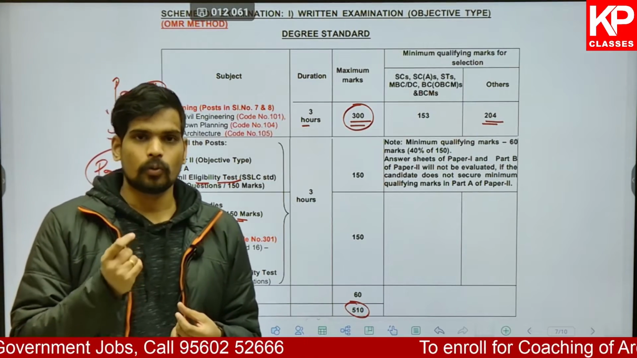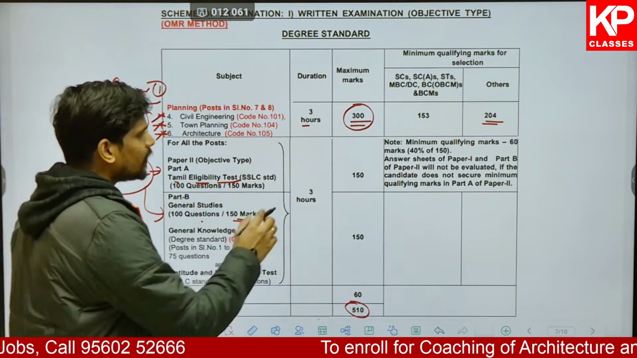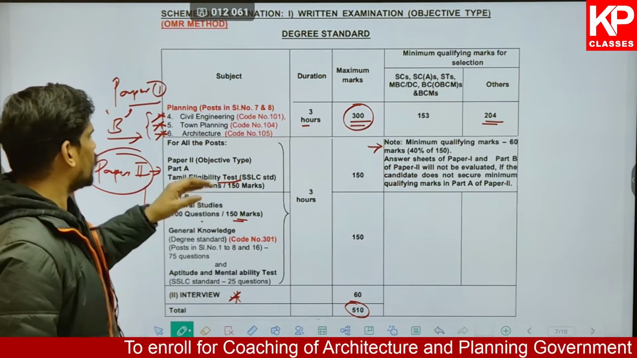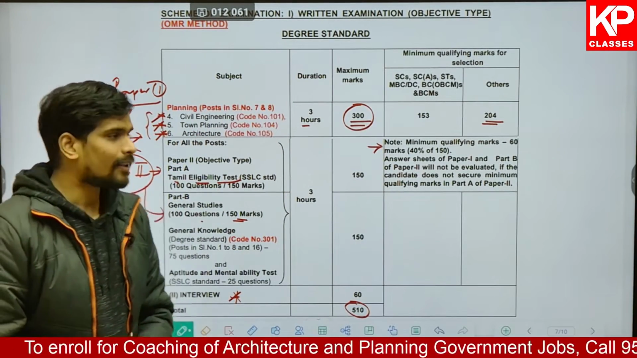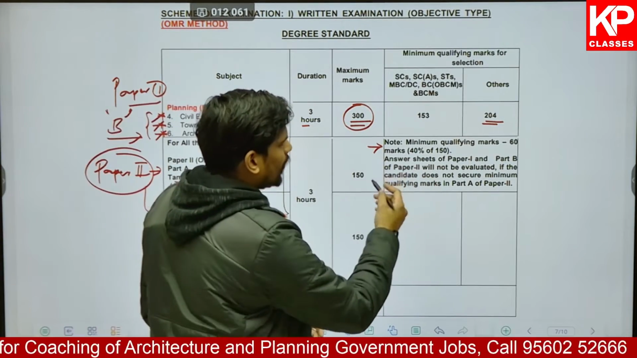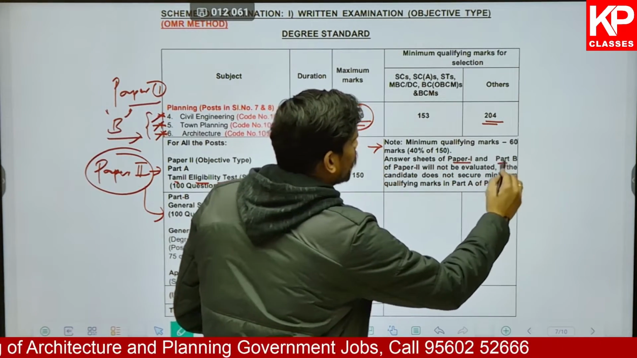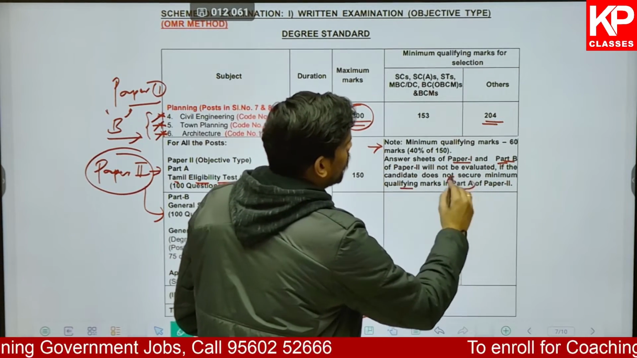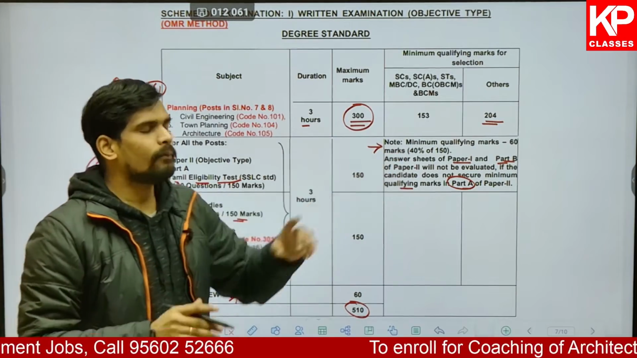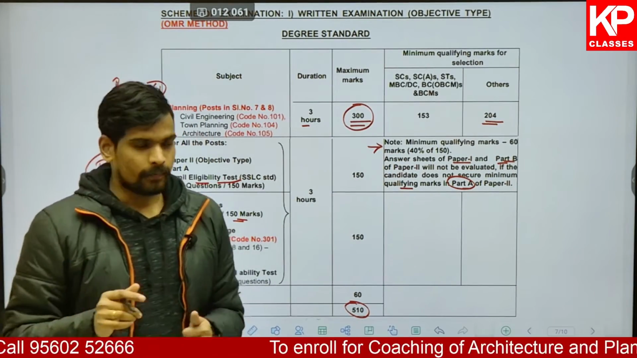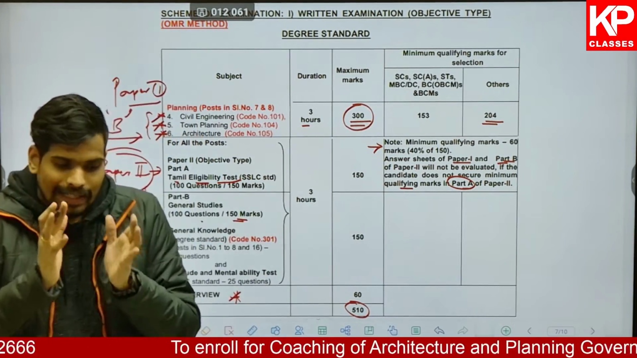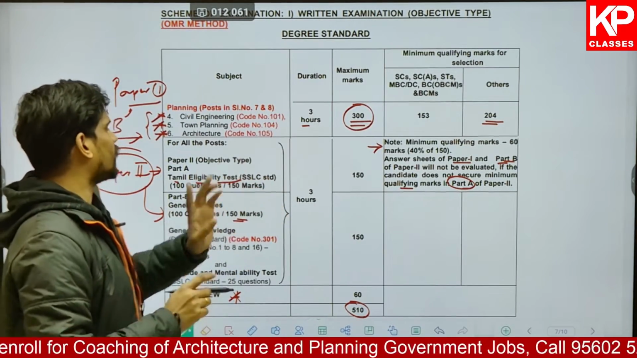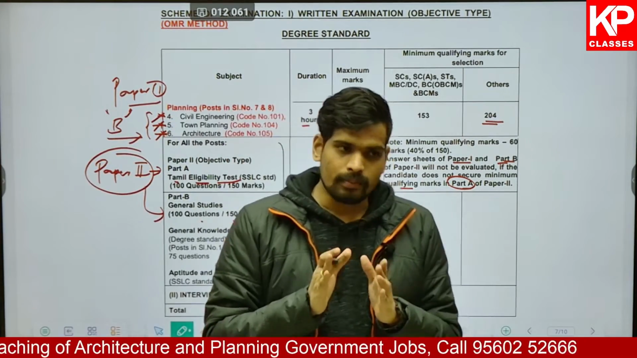One important point to make a note of is that it is mandatory for you to qualify the Tamil eligibility test, that is part A of paper 2. It is clearly mentioned that answer sheets of paper 1 and part B of paper 2 will not be evaluated if the candidate has not secured the minimum qualifying marks in part A, the Tamil eligibility test, and the minimum qualifying marks is 60 out of 150, that is 40%. You need to score at least 40%, only then your remaining papers will be checked, only for those candidates who have qualified the Tamil eligibility test. So that's an important point to make note of.